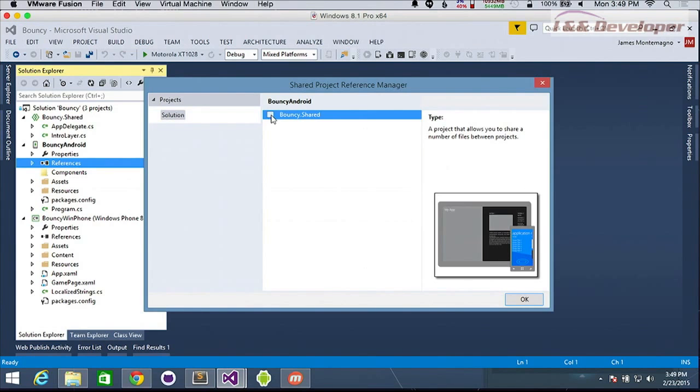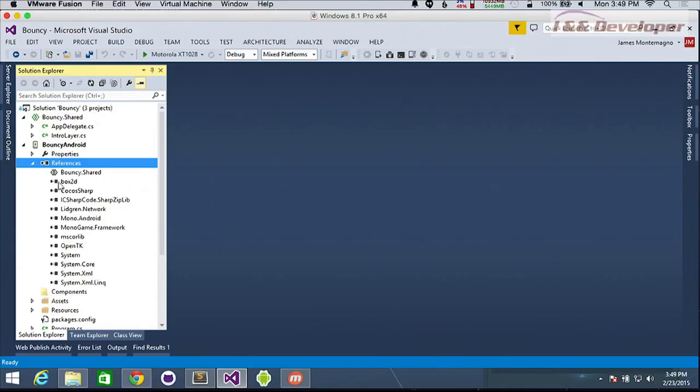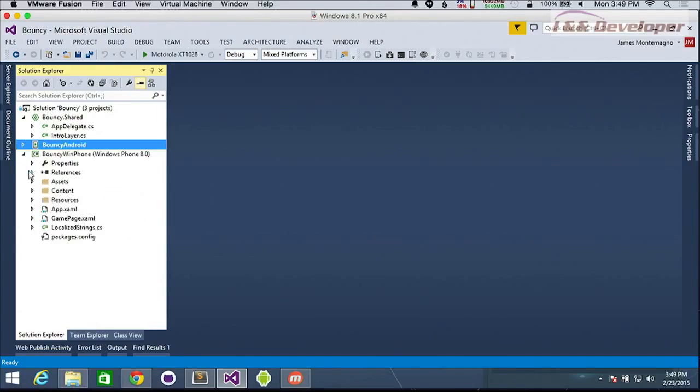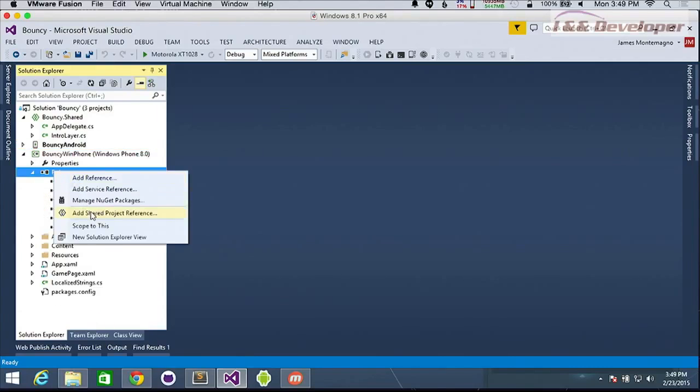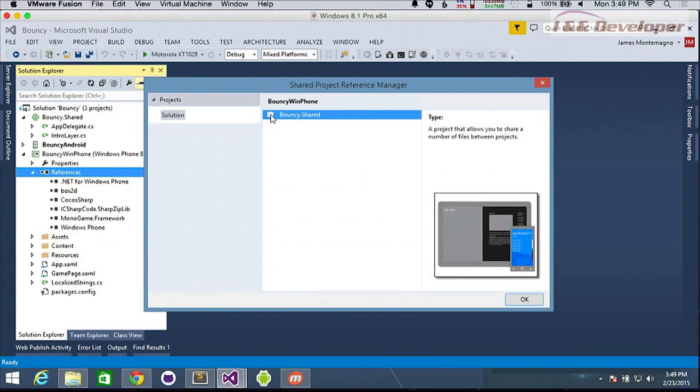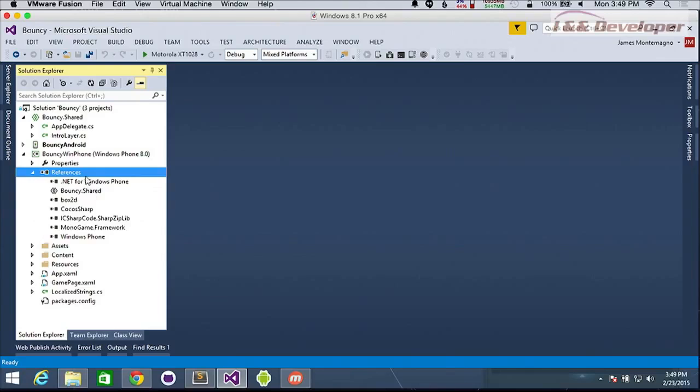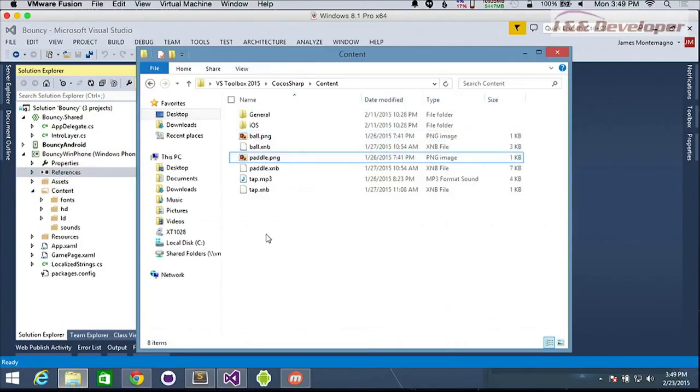This is great because all that logic, imagine this is a much more complex game, not just a little ball bouncing, can be shared. The only thing we need to do is add the content here. And Windows Phone handles some things differently.